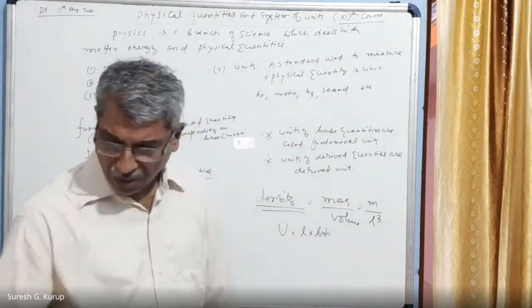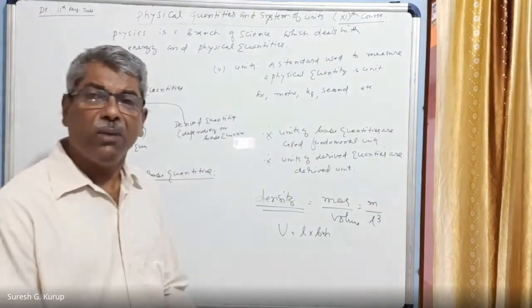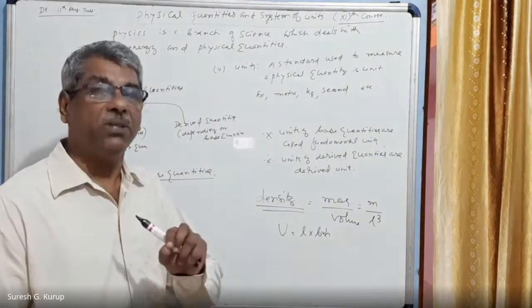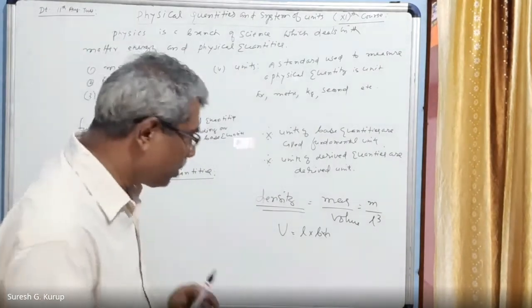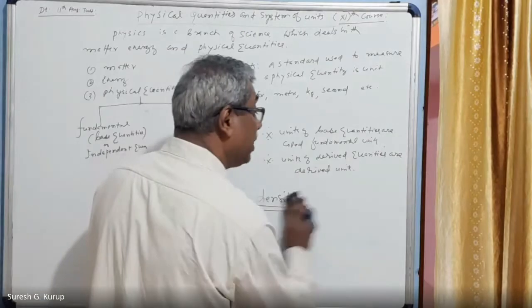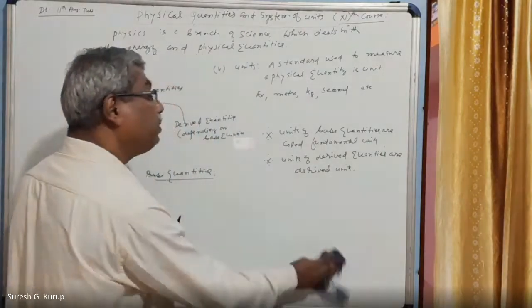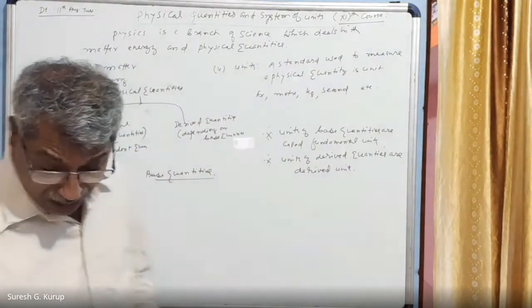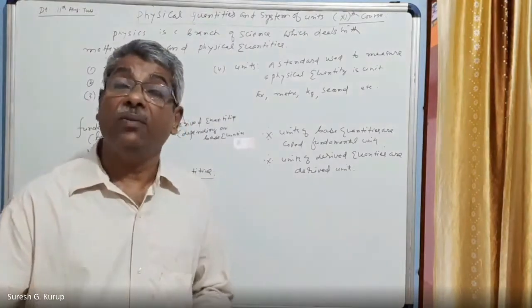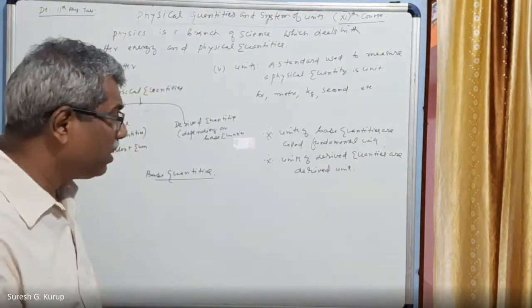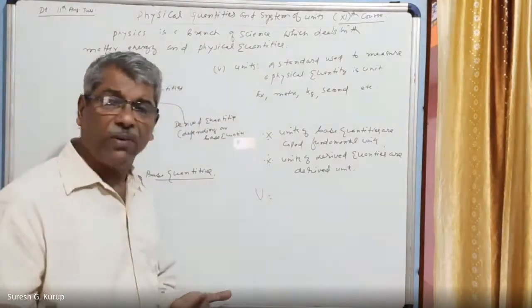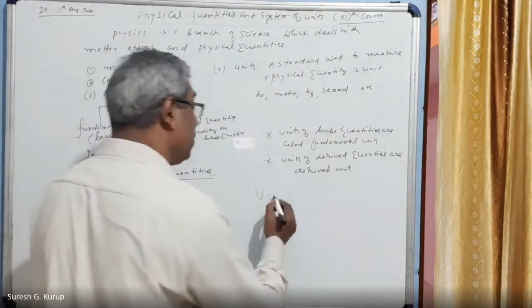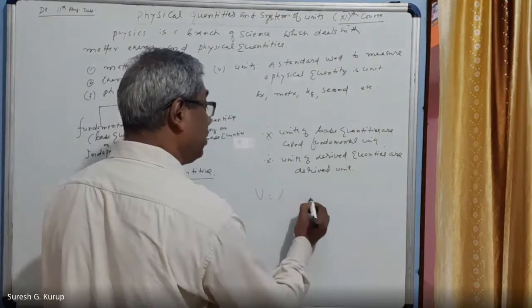Correct? So derived quantities depend on fundamental quantities for their specification. To specify a derived quantity, we have to depend on fundamental quantities, and their units are called derived units. For example, volume is also a derived quantity. Volume is equal to length into breadth into height.